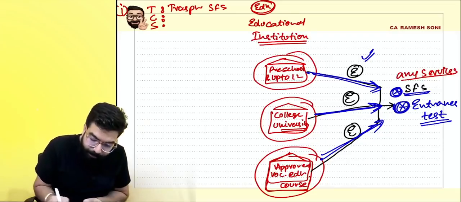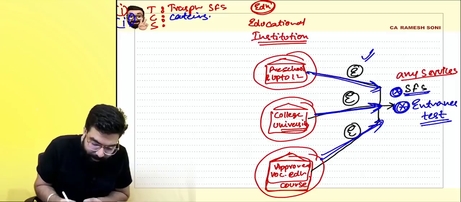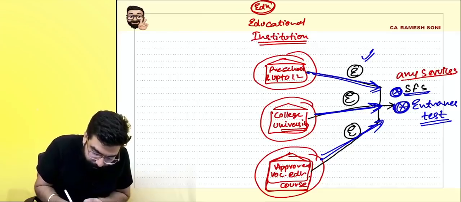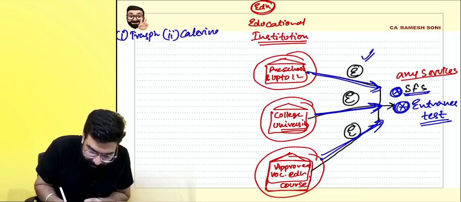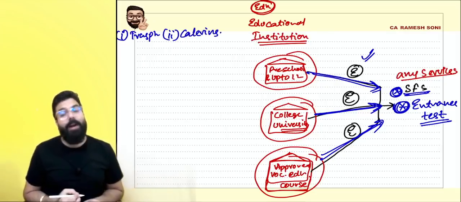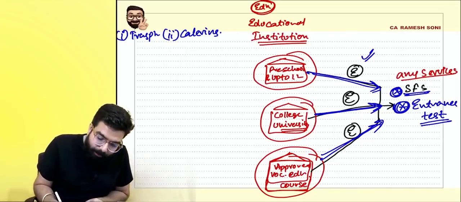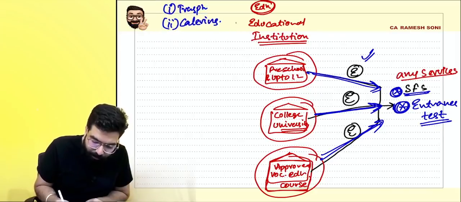Number one. Number two, catering services. If anyone is providing catering services, I will write it like this. Number one is transportation of student, faculty, and staff. Number two is catering services, if anybody is providing, including midday meal, which are sponsored by the government. T for transportation, not for TDS. Number two, C for catering.